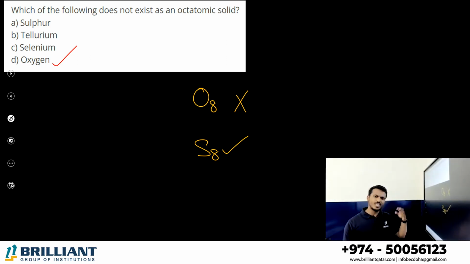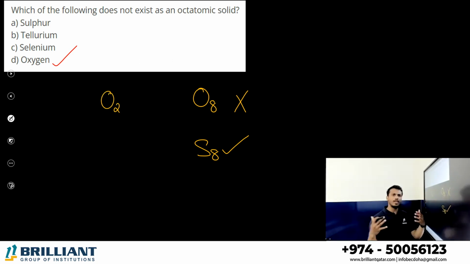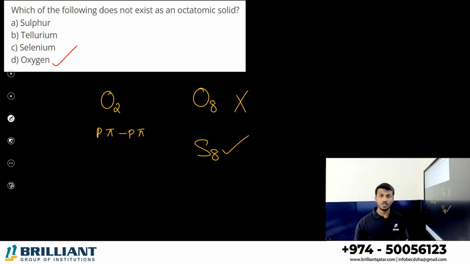Why is oxygen not forming an octa-atomic solid? Oxygen is a diatomic one, right? Oxygen exists as O2. Why does oxygen make 2 atoms together? The final orbitals of oxygen are p orbitals, so it can make p pi overlapping. From one oxygen, one p orbital, and from the other oxygen, another p orbital can make a sidewise overlapping. It can create a pi bond between them. So oxygen has a chance to make p pi bonding, and it exists as diatomic.